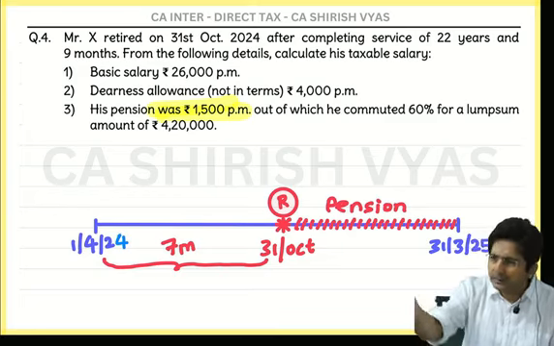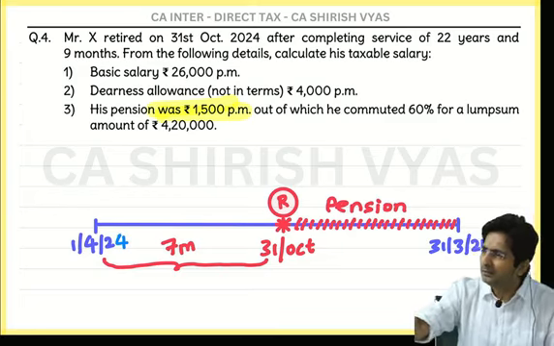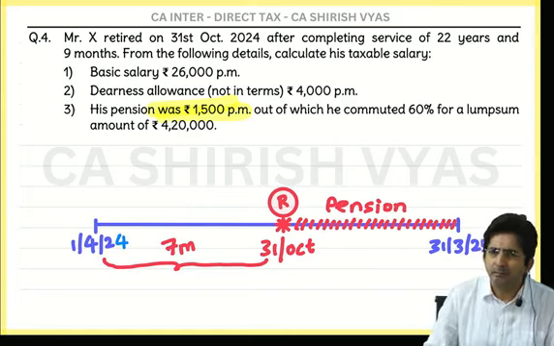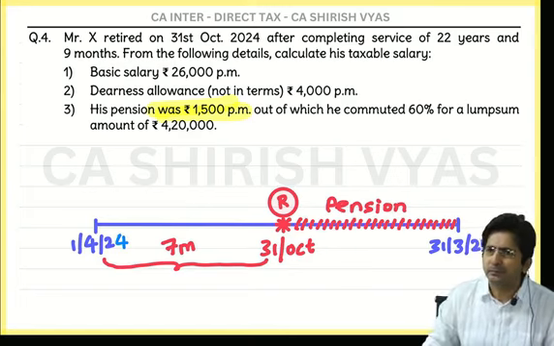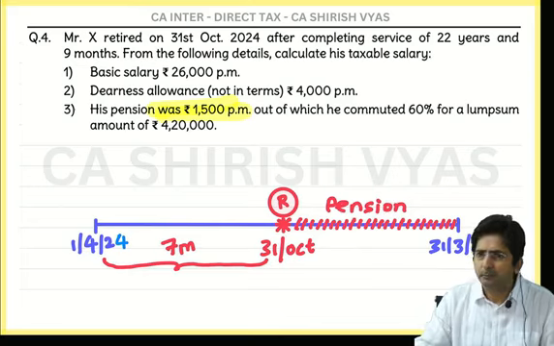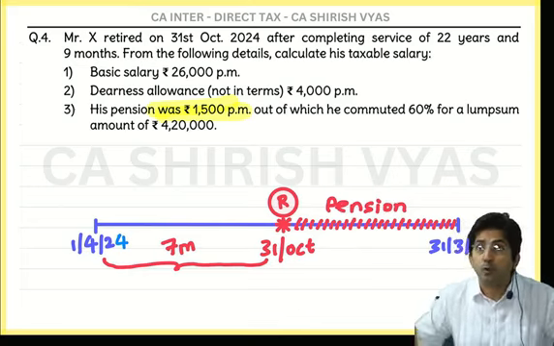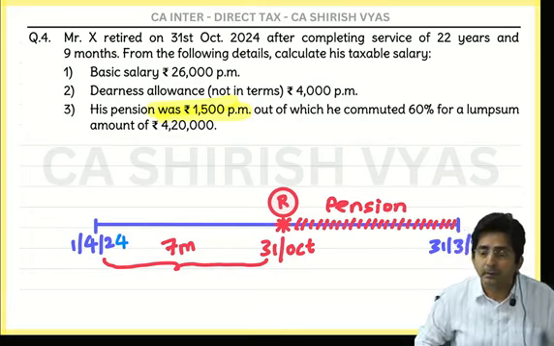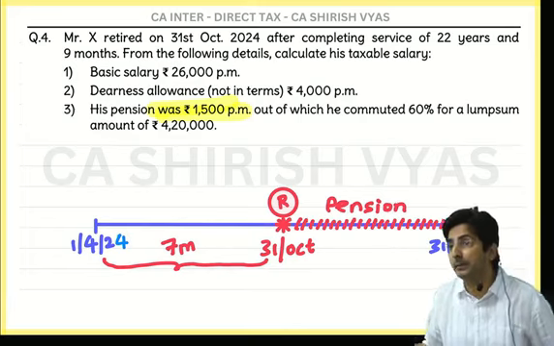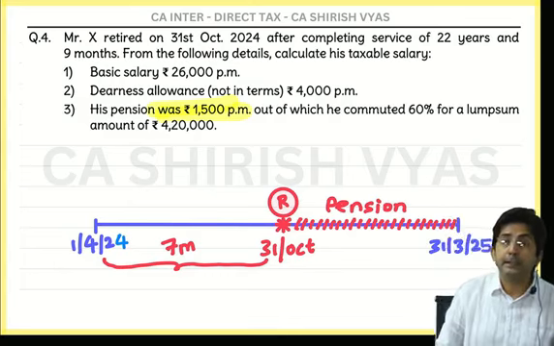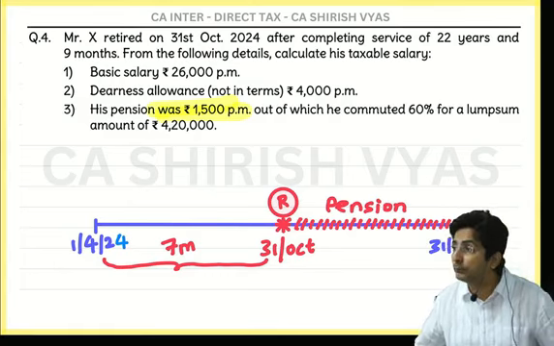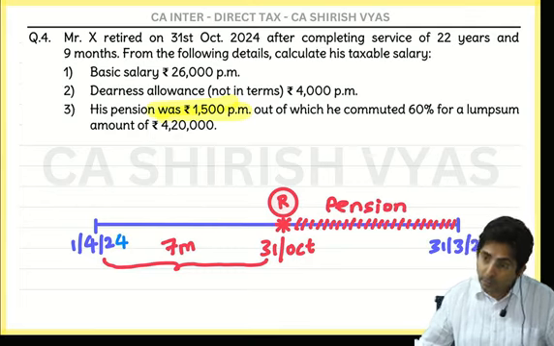Okay, up to 33% if you want, you take lump sum. But don't take more lump sum. You take up to 33 because you already have a lump sum figure of gratuity. So why do you want so much lump sum? This is the mentality of the government. But now the employee will say, it is my choice, it is my life, I will do what I want. Okay, you do.